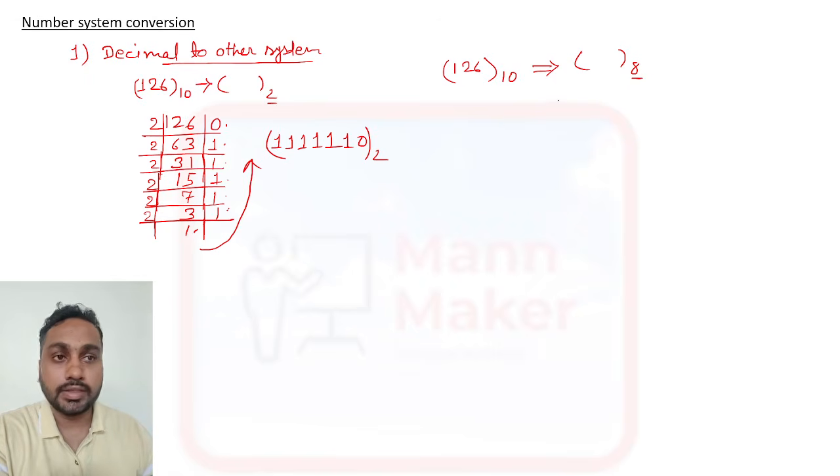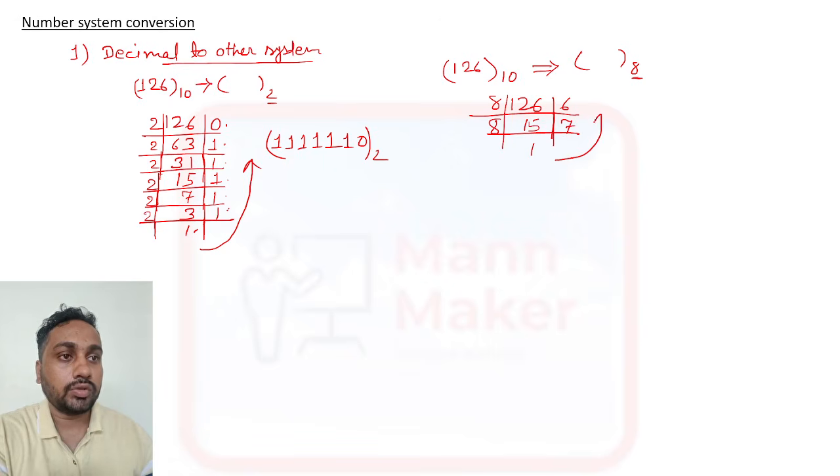Here the base is 8, so you need to divide 126 by 8. If you divide, 15 times, you will get remainder 6 here. Now again if you divide by 8, you will get 1 here, and remainder 7. So you need to write it like this: 176 is the octal form of decimal 126.